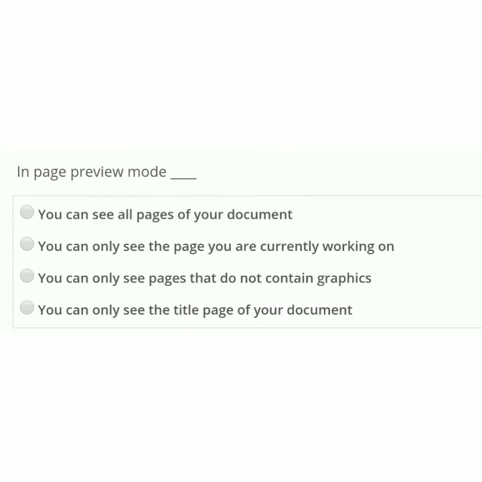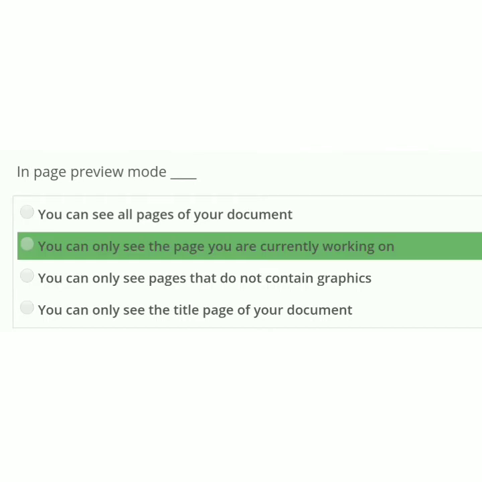In page preview mode, you can see all pages of your documents. You can only see the page you are currently working on. You can only see pages that do not contain graphics. You can only see the title page of your documents. The correct option is you can only see the page you are currently working on.